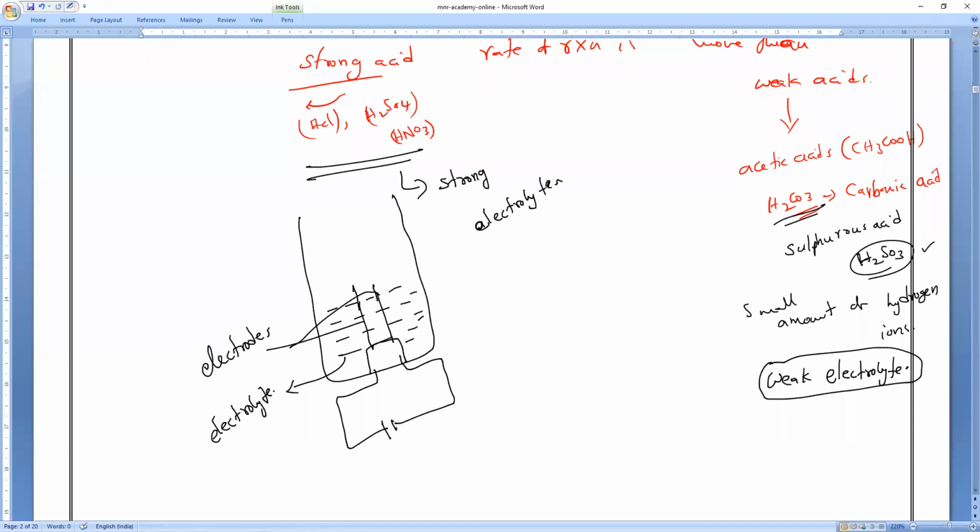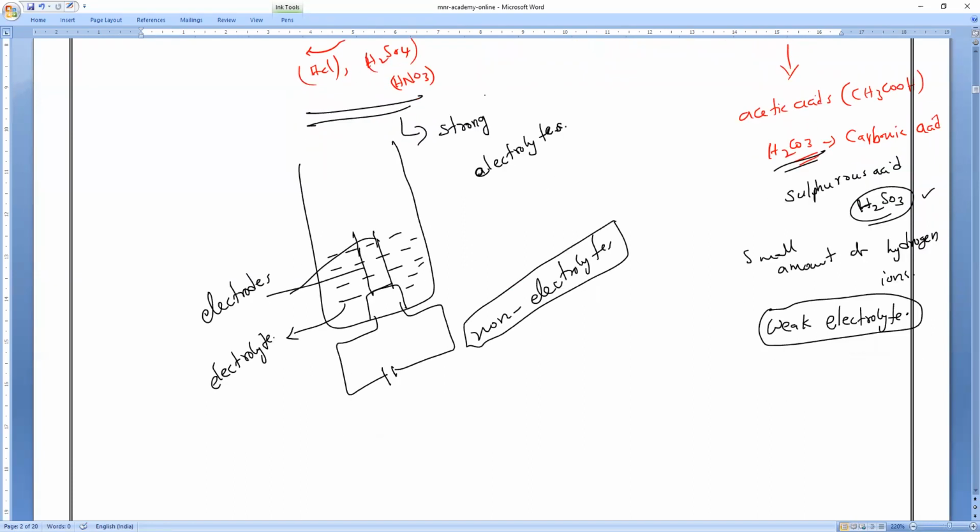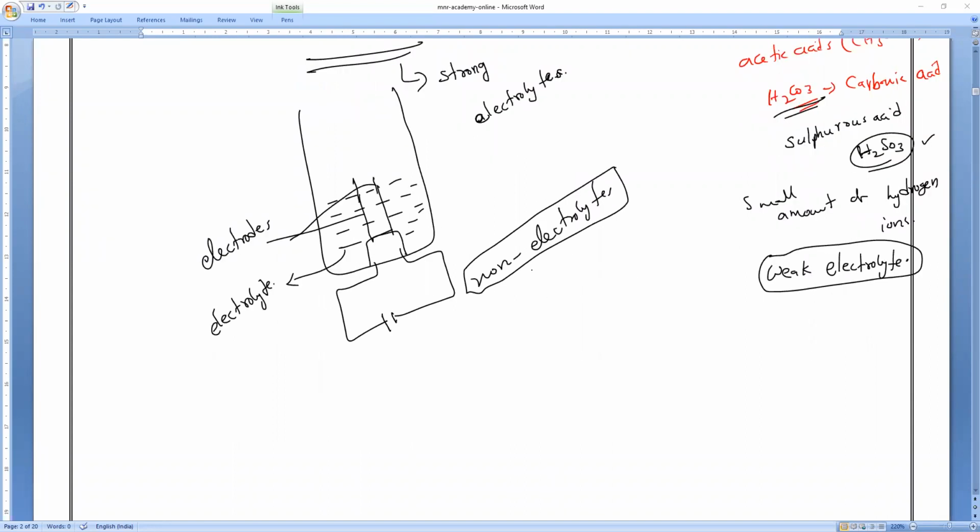Now, non-electrolytes, we can take one example. Just before, in one activity we studied non-electrolytes. Can you tell me an example of non-electrolytes? I already taught you. Alcohol is an example. Krishna, what examples did I give for non-electrolytes? Glucose and alcohol. Yes, that is right.